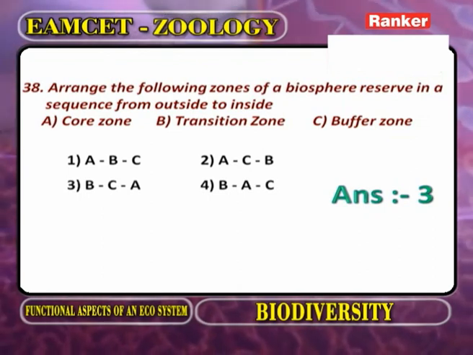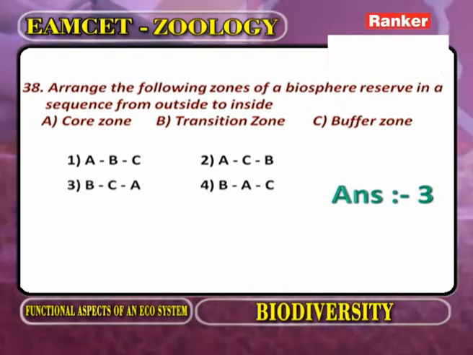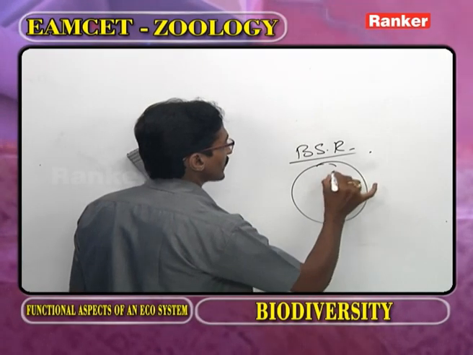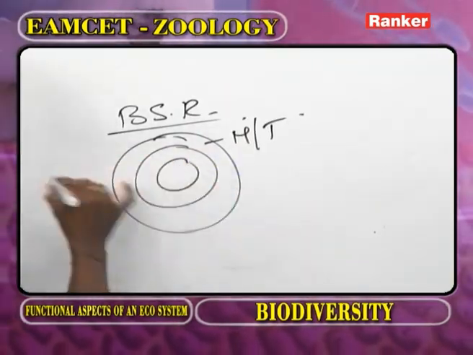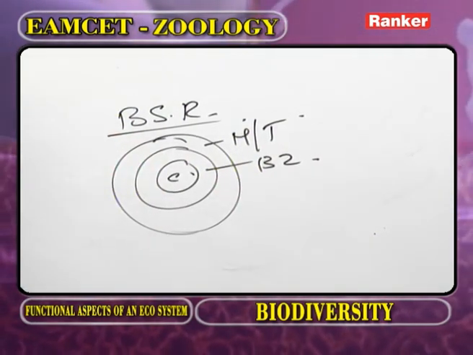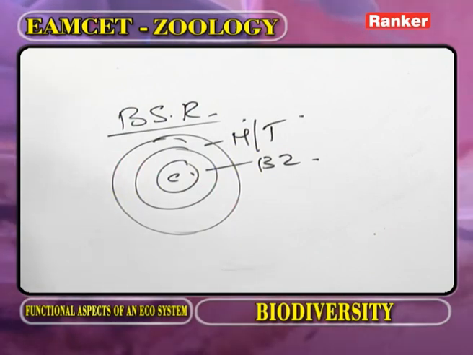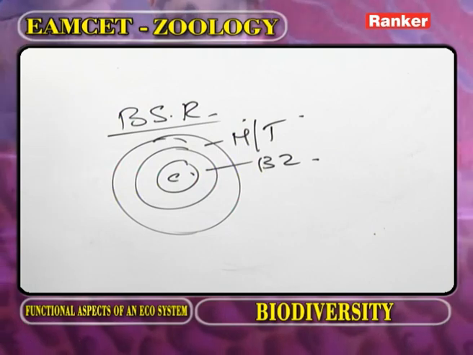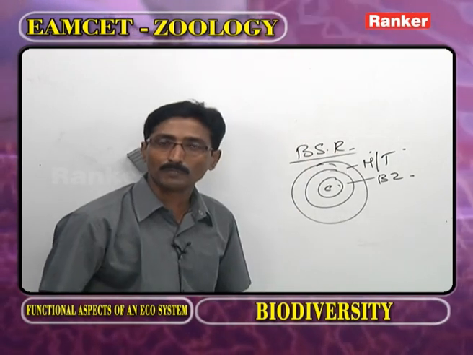Arrange the following zones of biosphere reserve in a sequence from the outside to inside. As we observe the biosphere reserve, the first one we call the manipulation zone or transitional zone, the second one we call the buffer zone, and the third one we call the core zone. What is meant by transitional or manipulation zone? Here all human activities are allowed. For example, Tandas, Lambadis, Girijans, a variety of human populations are present in the manipulation zone.